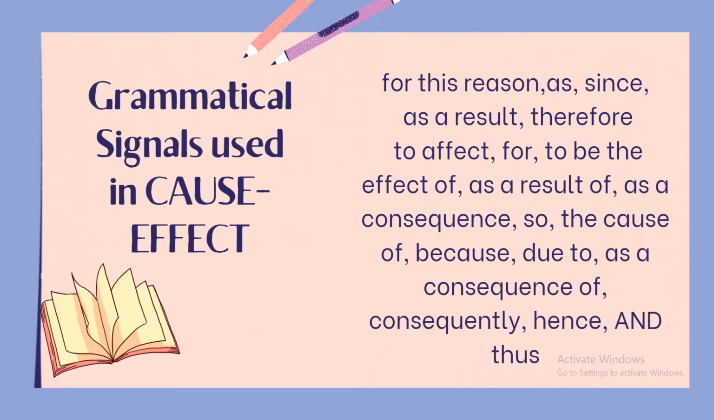Now, these are the grammatical signals used in cause and effect. We have for this reason, as, since, as a result, therefore, to affect, for, to be the effect of, as a result of, as a consequence, so, the cause of, because, due to, as a consequence of, consequently, hence, and thus.